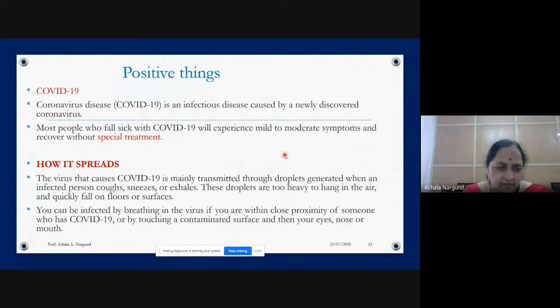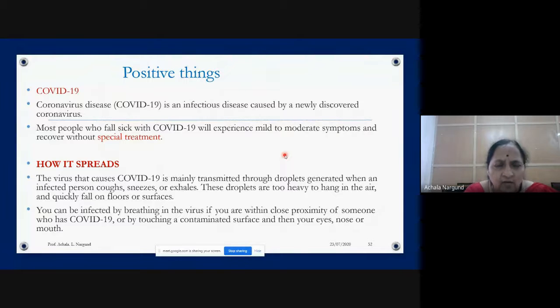There are many positive things about coronavirus. One thing is, I should concentrate on the positive things. Coronavirus disease is an infectious disease caused by a newly discovered coronavirus. Most people who fall sick with COVID-19 will experience mild to moderate symptoms and recover without special treatment. That doesn't need any special treatment.